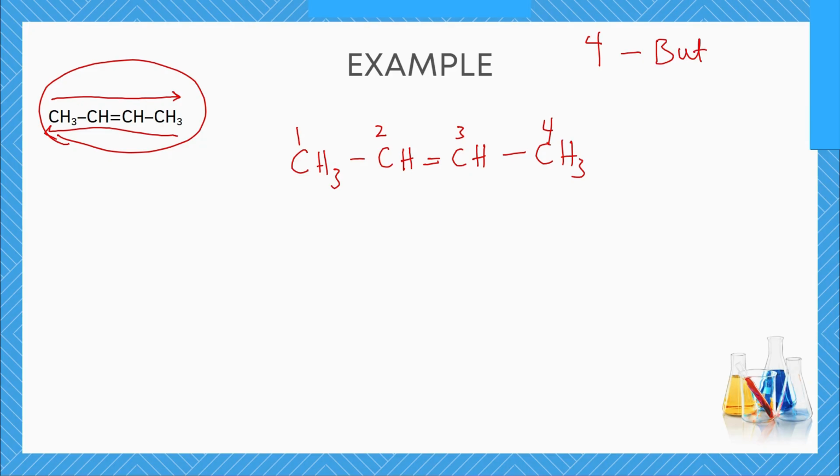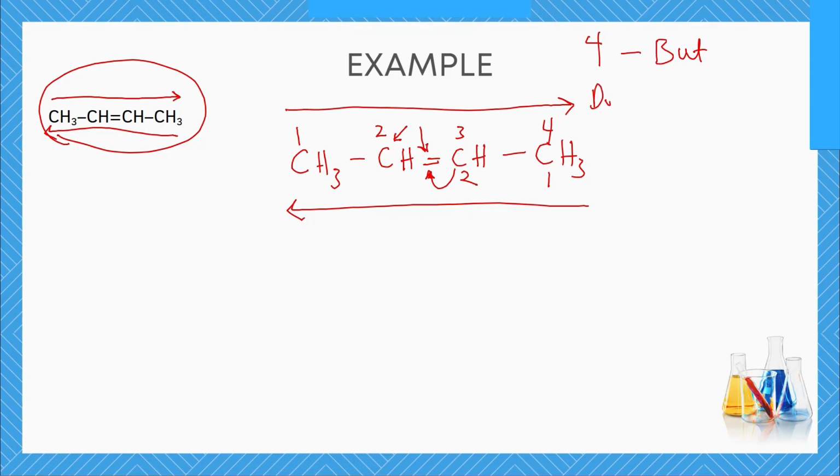So if we start from the left to the right, we observe that this carbon atom, the carbon atom number 2, is the one that owns this double bond. If we start from the right to the left, we'll also observe this is number 1, number 2 as well. So number 2 will own the double bond. So we can start from either the left or the right, whichever one we choose.